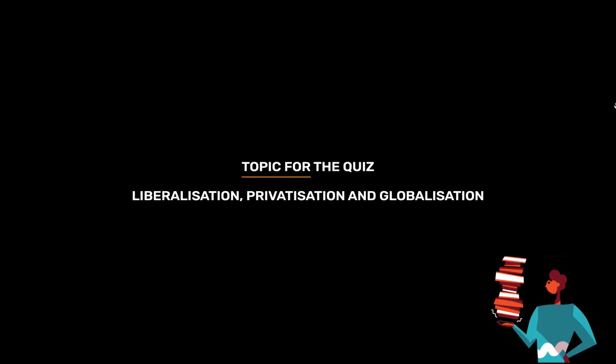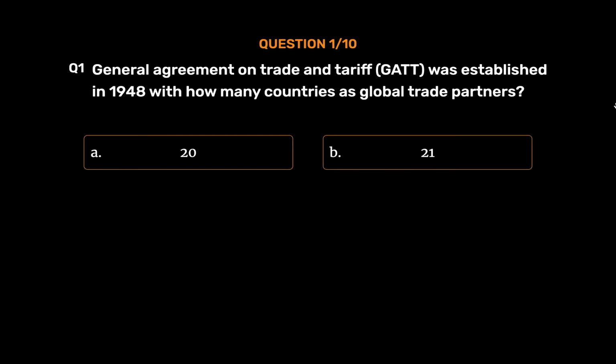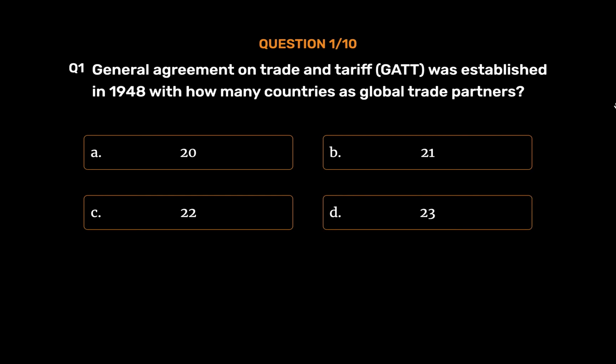Topic for today's quiz is Liberalization, Privatization, and Globalization. Question number 1. General Agreement on Trade and Tariff, GATT, was established in 1948 with how many countries as global trade partners? Option A, 20. Option B, 21. Option C, 22. Option D, 23. The correct answer is Option D, 23.